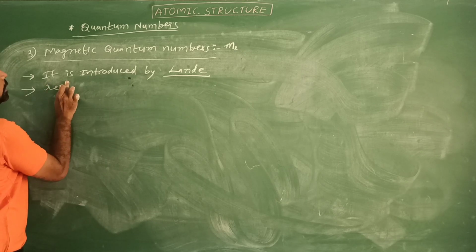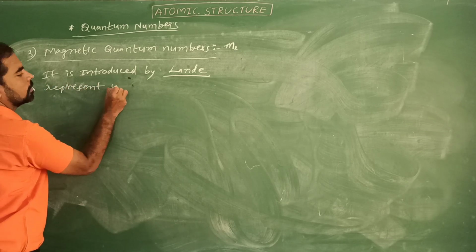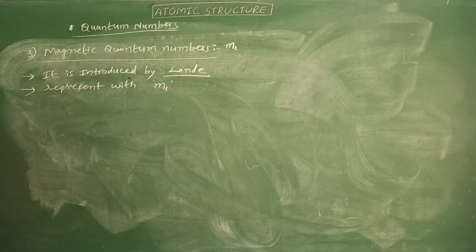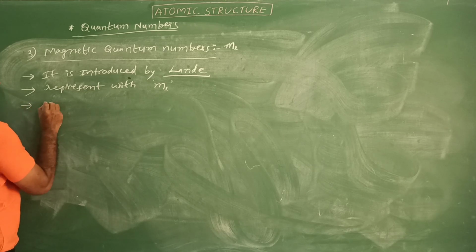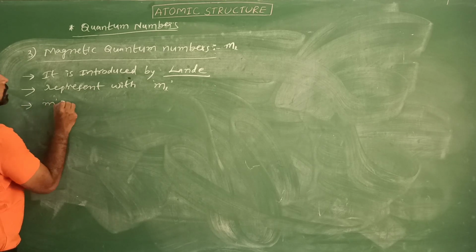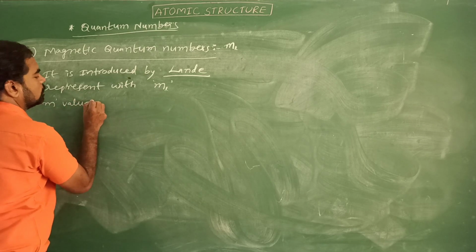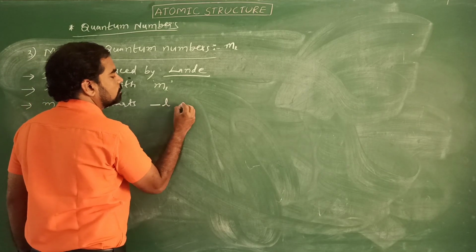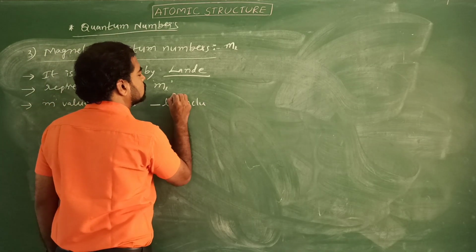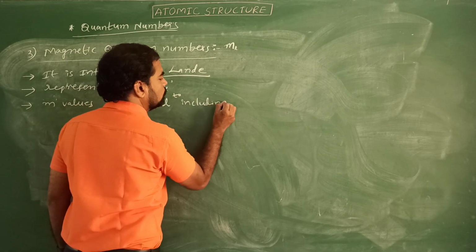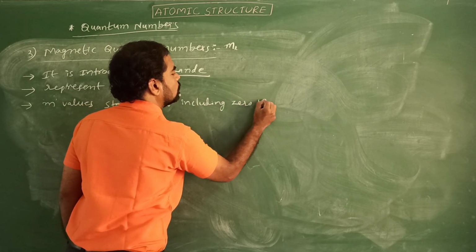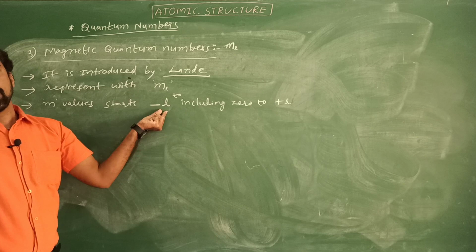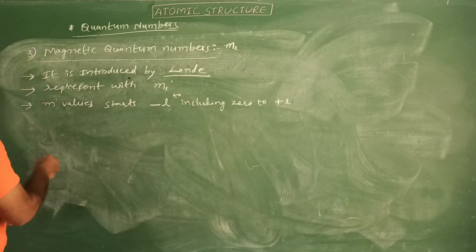It is represented with the small letter ml. The possible m values start from minus L, including 0, to plus L. Here L means the angular momentum quantum number.